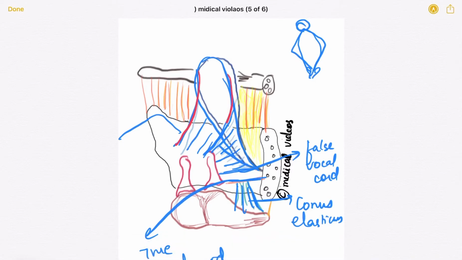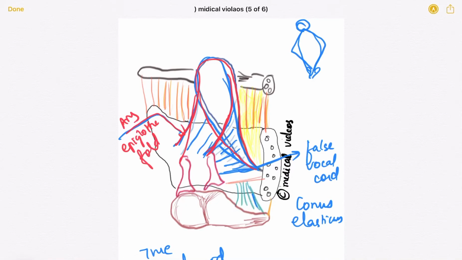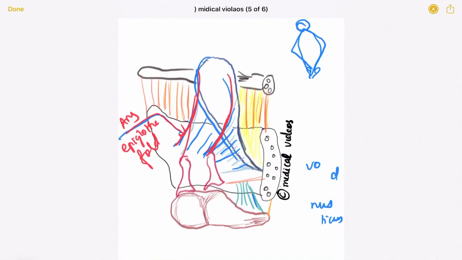What you are seeing here is connecting the epiglottis to the arytenoid. So this is known as the aryepiglottic fold. Okay, so this is the aryepiglottic fold.